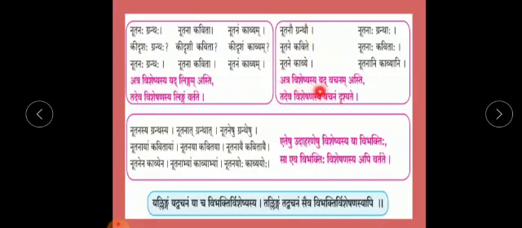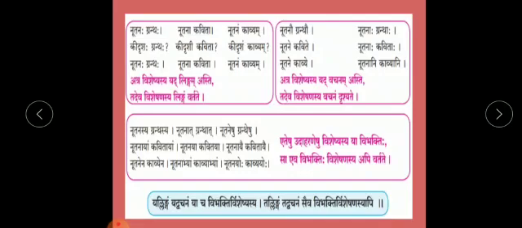Now, atra visheshyasya yad vachanam asti tad eva visheshanasya vachanam drushyate. Means whatsoever is the number, it may be singular, it may be plural, it may be dual, that number will be of the adjective also, which means that the adjective and the noun will have the same number.